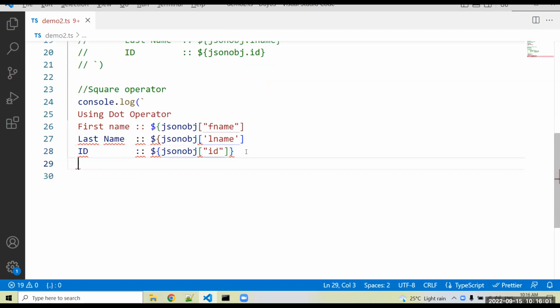Okay, that part is deleted, I think. Just write down the backtick operator there as well. What is the problem here? Curly bracket is remaining. Okay, fine. One more curly bracket is remaining. Fine. So square operator, in that way we can use it. Here you can mention the square operator. Just cross check it.